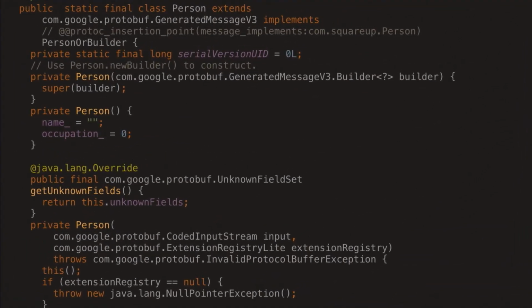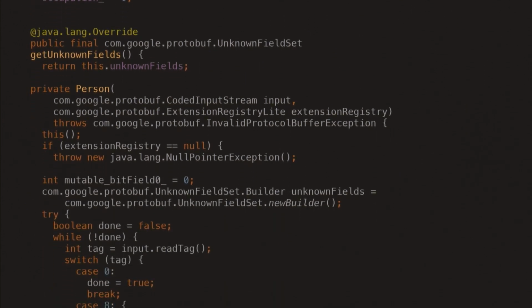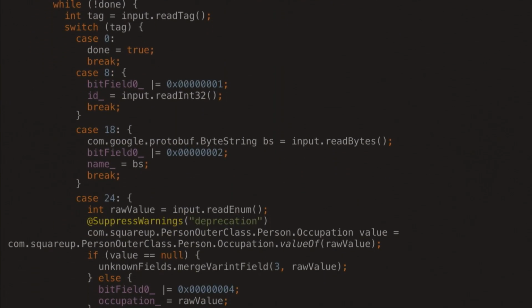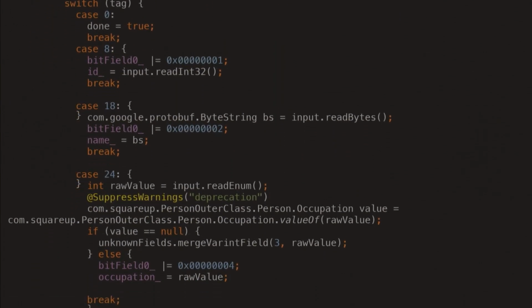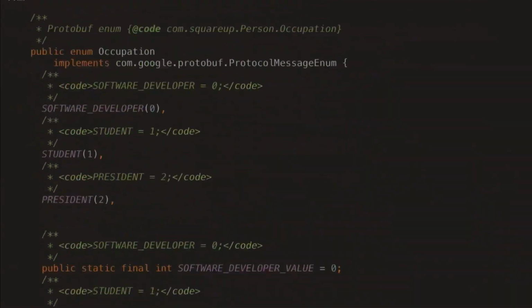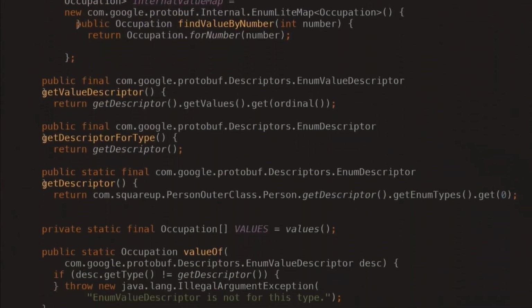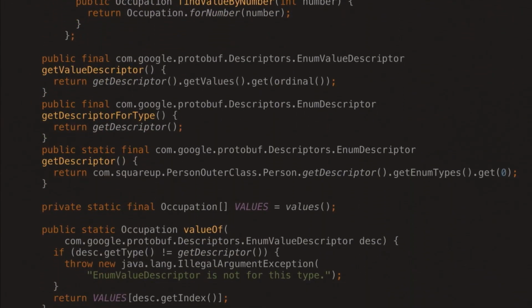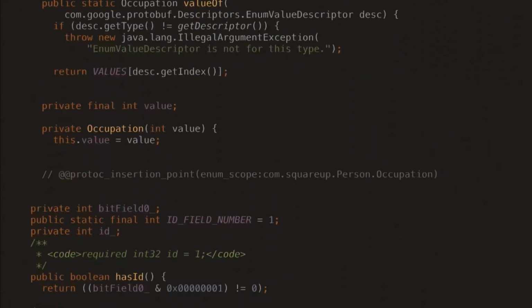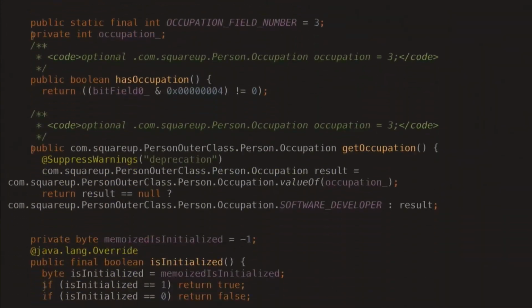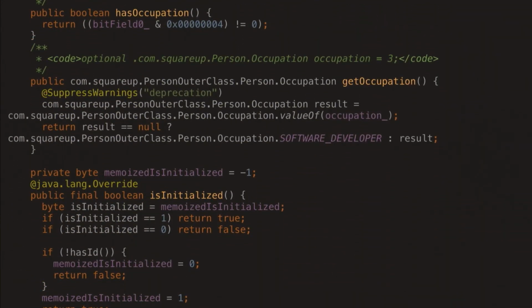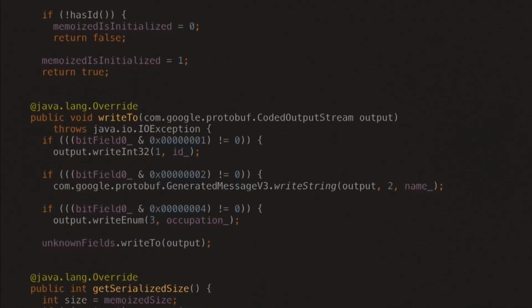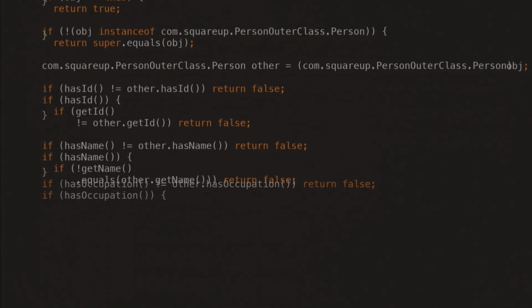Now we get a static class of Person, which implements things. If we go down a bit, we can see it's doing stuff. I don't really understand what it's doing, so we'll skip that. There's a few things. It's talking about descriptors. And we have a hasOccupation getter. I understand that. Then we go down. It's doing a few things.